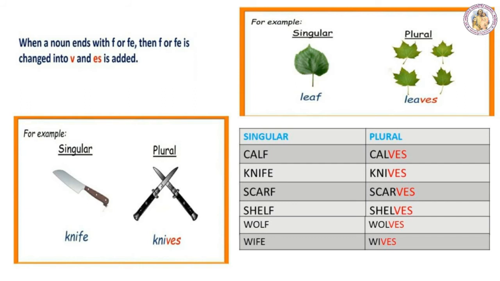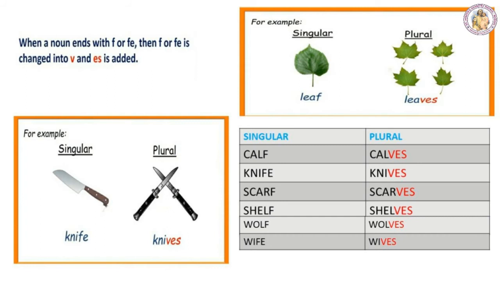Some nouns end with F or FE but not FF or FFE. For such nouns, we have to change F or FE to VES to form the plural forms. For example, calf, C-A-L-F. This word ends with the letter F. To make it plural, we have to drop F and add VES. So calves. Calves is the plural form of calf. C-A-L-V-E-S. So you are dropping F and writing VES in the place of F to make this word plural.